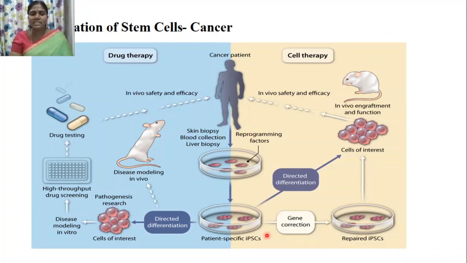Or these cells can be directly used for disease modeling in vitro for pathogenesis research, and the drug dosage can be studied. In both cases, whether using models or in vitro, drug toxicity can be studied for the treatment of cancer.